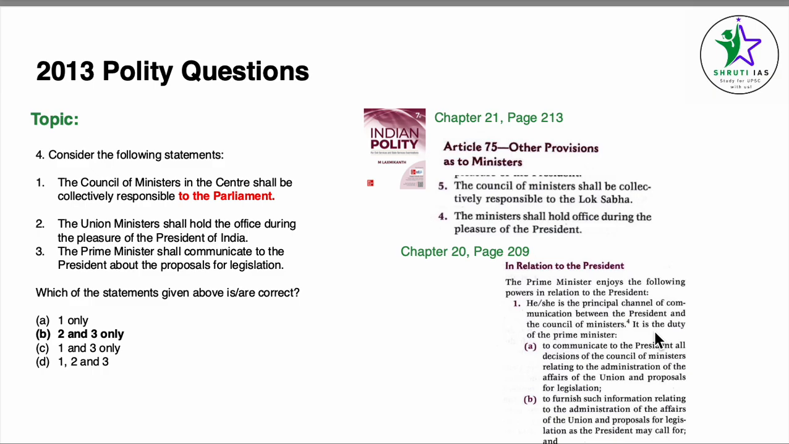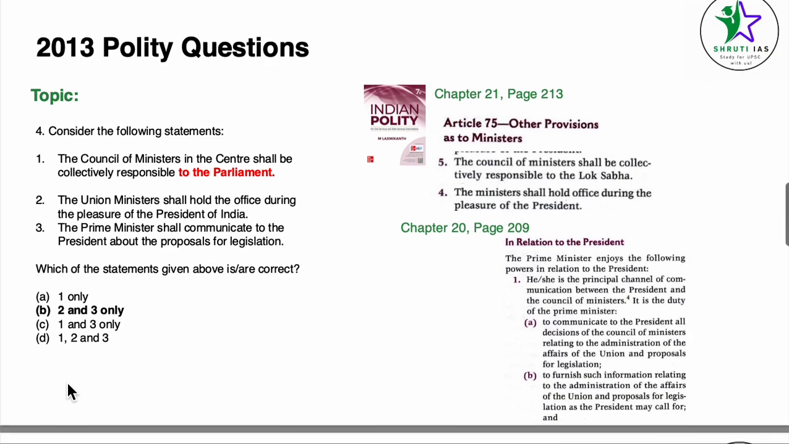It is the duty of the Prime Minister to communicate to the President all the decisions of the Council of Ministers relating to the administration of the affairs of the Union and the proposals for legislation. Hence, 2 and 3 become the correct answer. Statement 1 is incorrect. I think in the last question I said that the Council of Ministers is responsible to the Parliament. It's not. It's only responsible to the Lok Sabha.